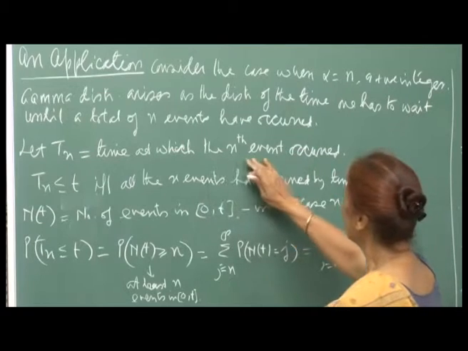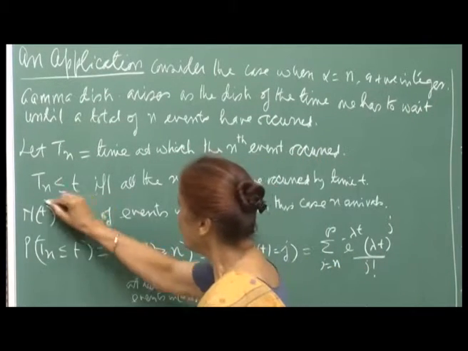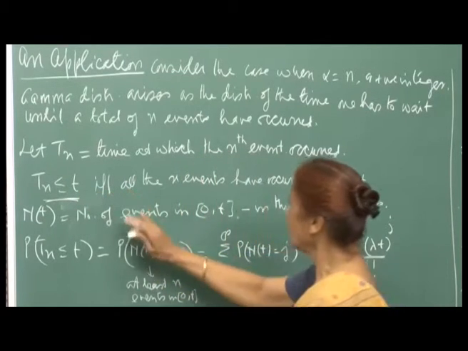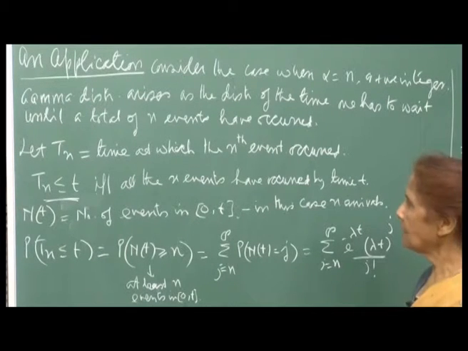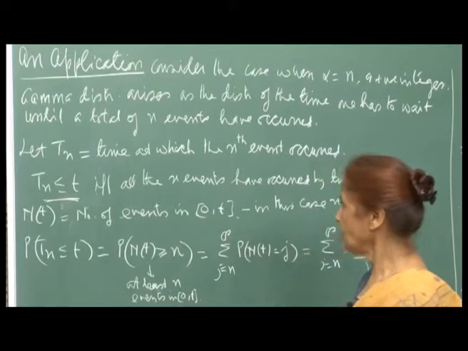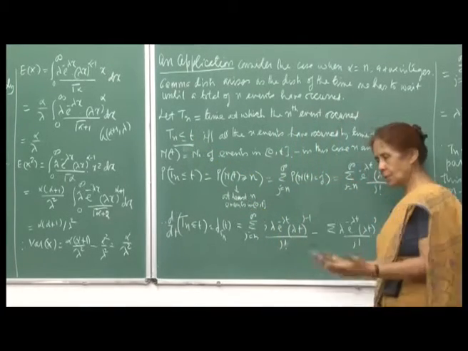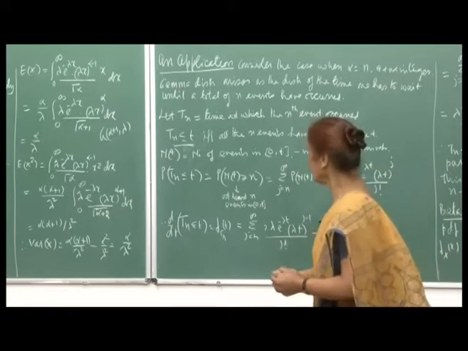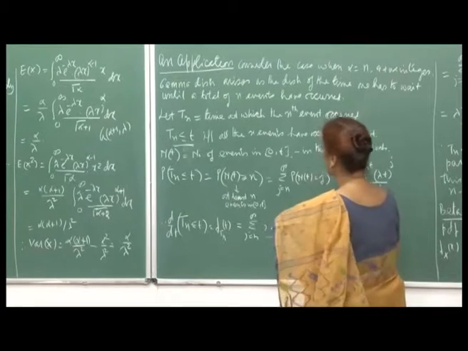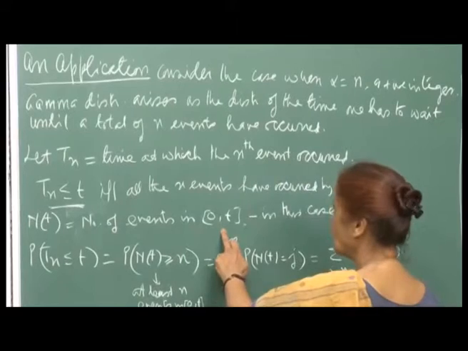So, time at which nth event occurred. Then T n less than or equal to t would mean, if and only if, all the n events have occurred by time t. T n is the time at which the nth event occurred. So, now T n less than or equal to t will mean that by time t all the n events should have occurred, which means in our particular case all n people have been serviced by the railway ticket booking counter. Now, let capital N t be the number of events in 0 t.